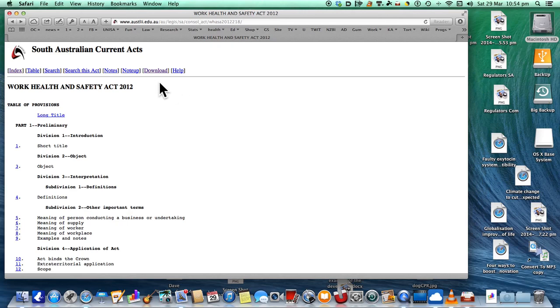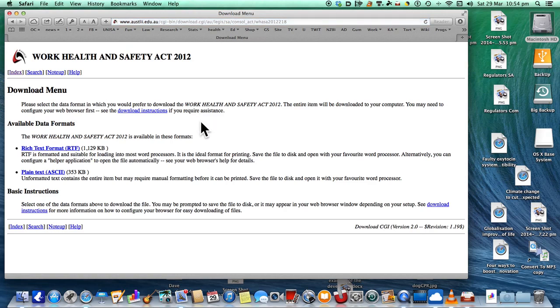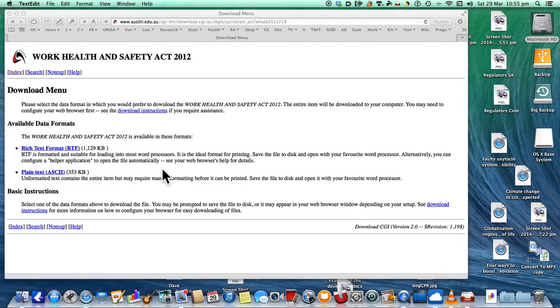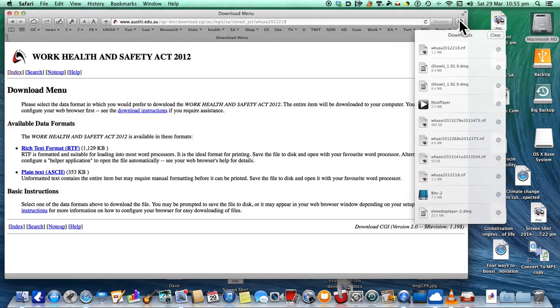So you've got to be careful that although you can download it, which we're going to do, so we click on the download bit, it says available data forms, rich text format. I'll click on that, and that'll actually download, or has already downloaded, I think.